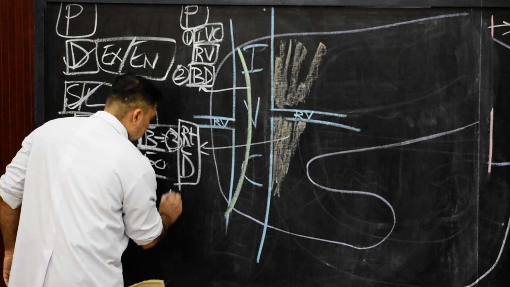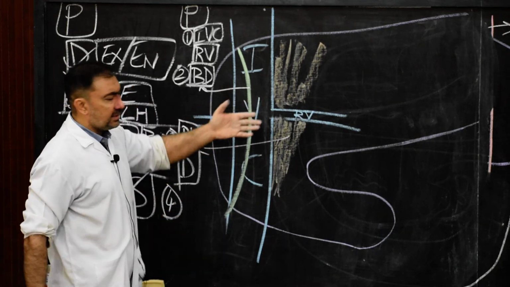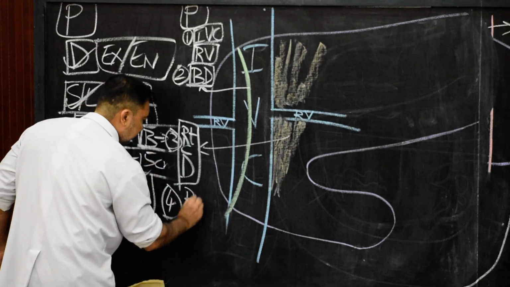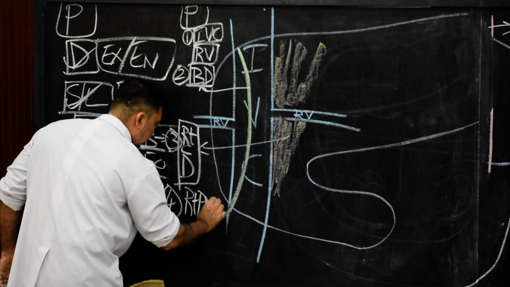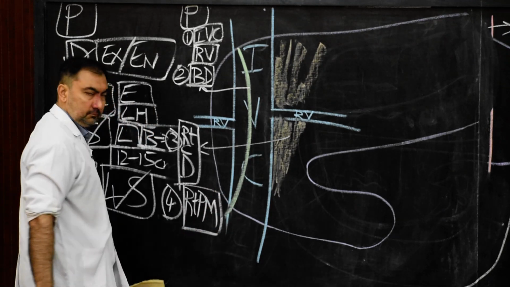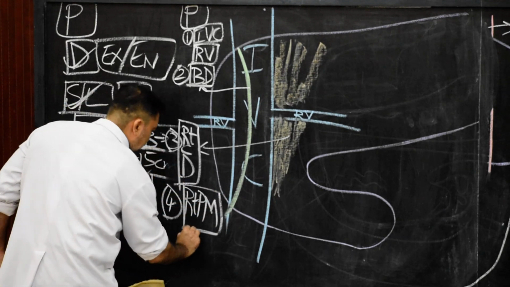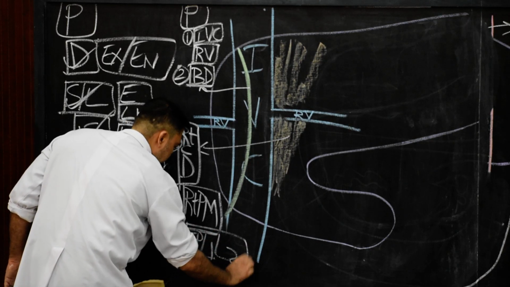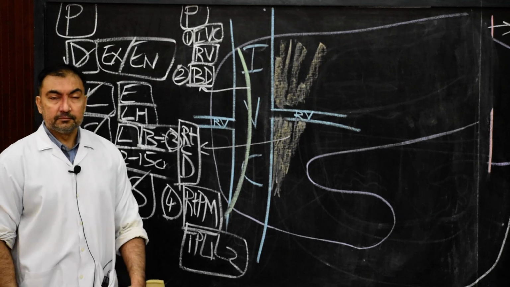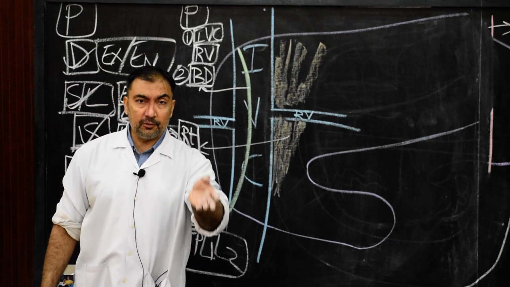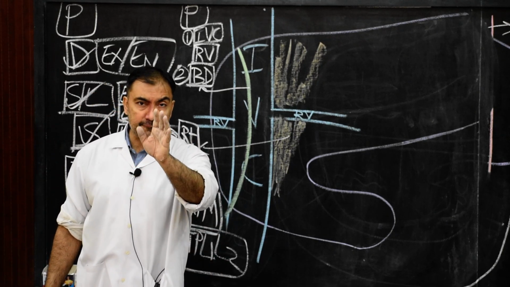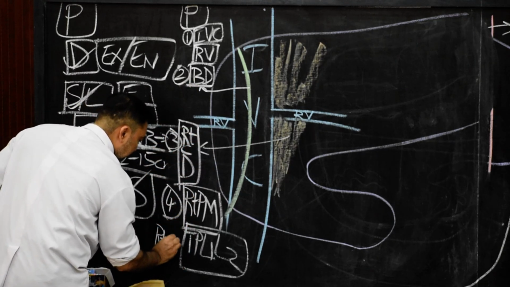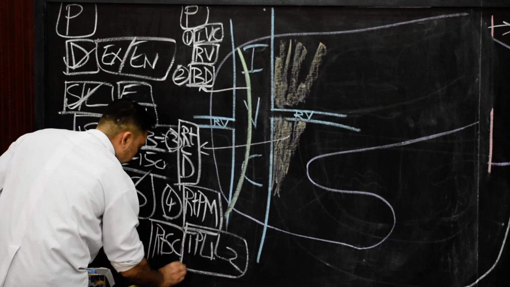Number 4, the structures which are lying posterior to the inferior vena cava, they are the right side psoas major muscle along with transverse processes of L1, L2, and finally the right side sympathetic chain.